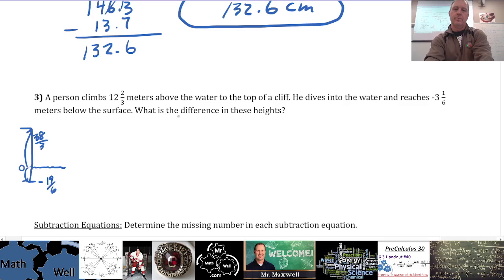Okay, so what is the difference in these heights? So on my diagram, it's pretty easy for me to see now that I'm looking for this entire distance right here.